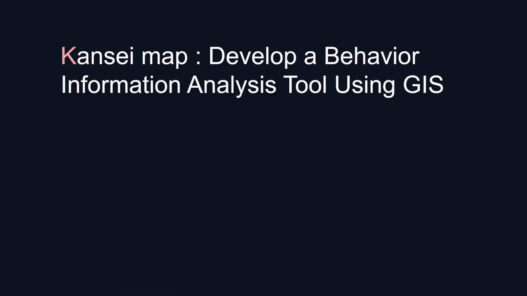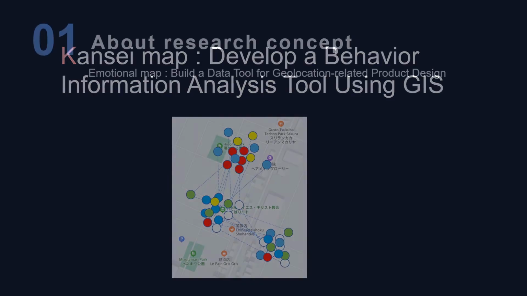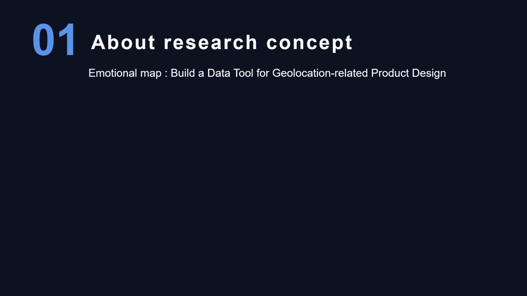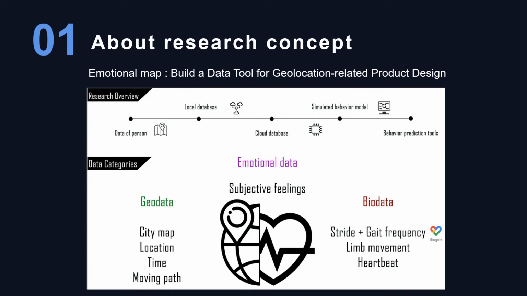Here I will introduce the concept and research plan of my personal research, Kansei Map, developing a behavior information analysis tool using GIS. This research is based on a basic concept named emotional map. It is through the collection of behavioral data to build an information tool that can help designers build user models.